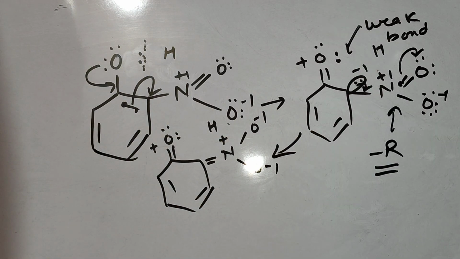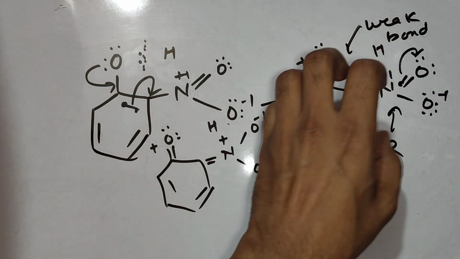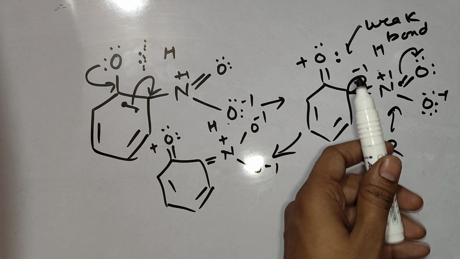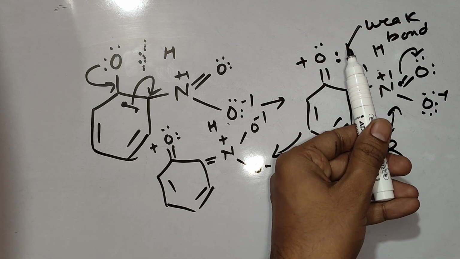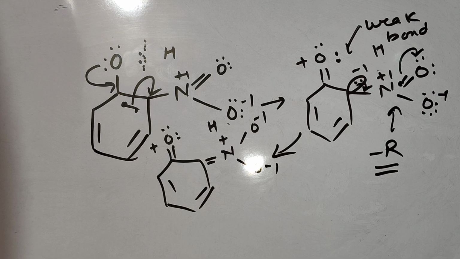Now the nitro group is just increasing the timing of that resonance by absorbing these electrons. This is the main point. A substituent from the ortho position, by its minus R effect, is just increasing the duration of the resonance, due to which these electrons will remain close to the oxygen for a longer period of time. This is the point.